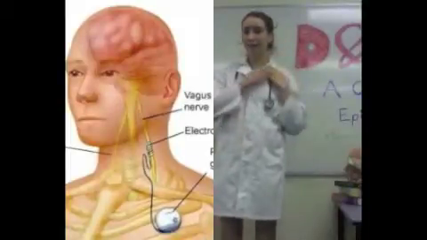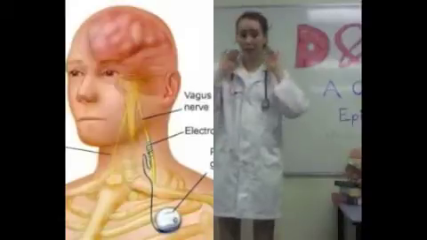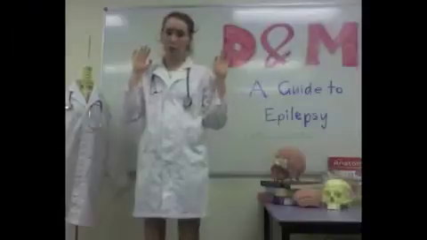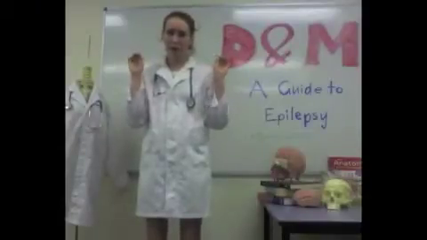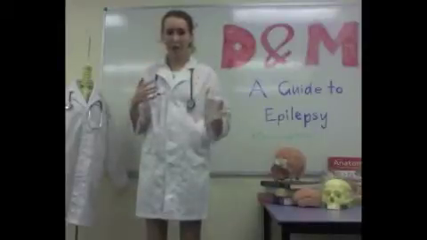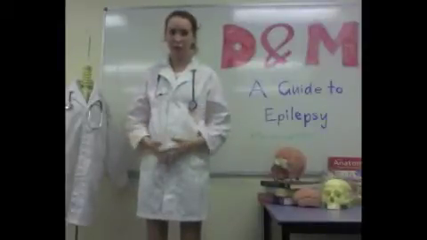So it sends the signal up to the brainstem, and the brainstem then passes the signal into certain other areas of the brain. So once the signal is sent to other areas of the brain, it aims to block abnormal electrical activity in the brain, therefore preventing or reducing seizures that are occurring.